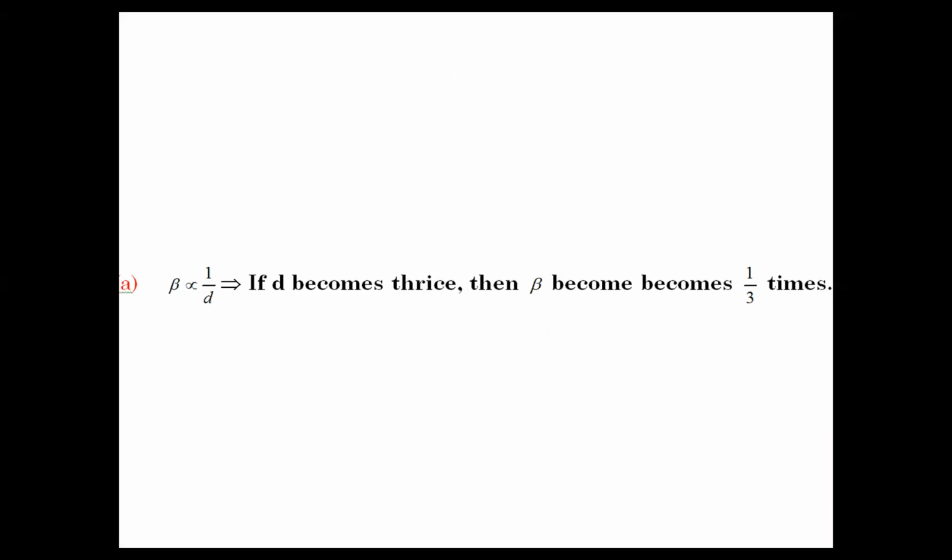The answer will be option A, because the width is inversely proportional to small d. So if d becomes thrice, then the width, here I have used the notation beta, in your notebook it is W, becomes 1 by 3 times. So the answer is option A. Moving on to the next question.